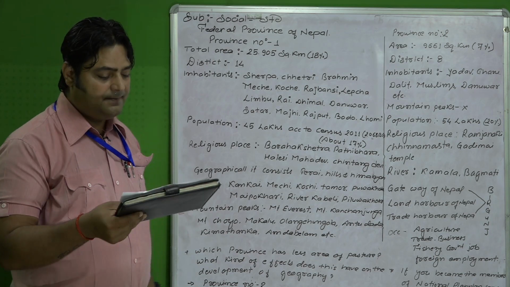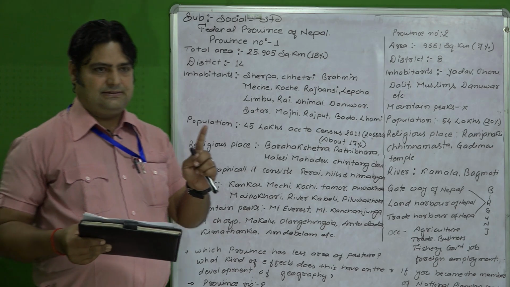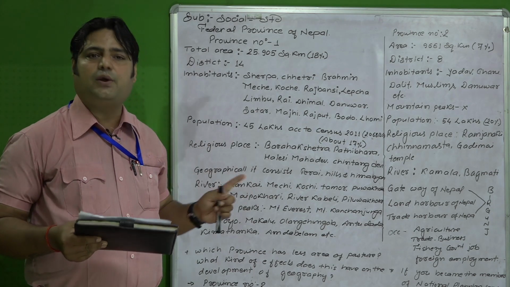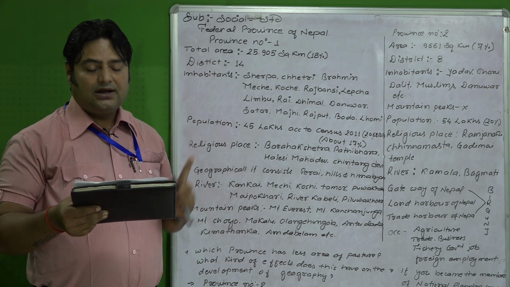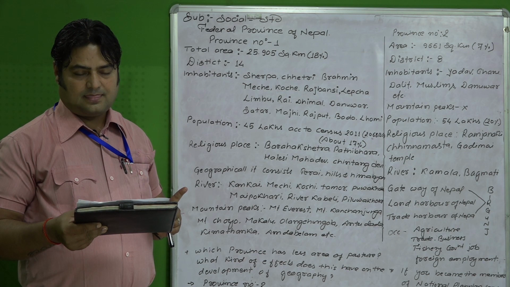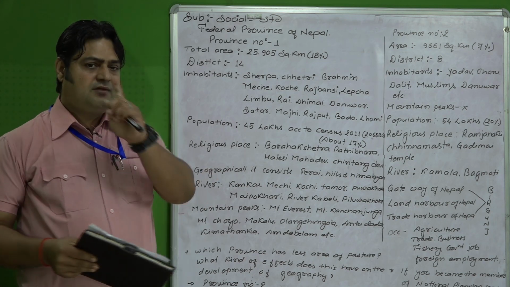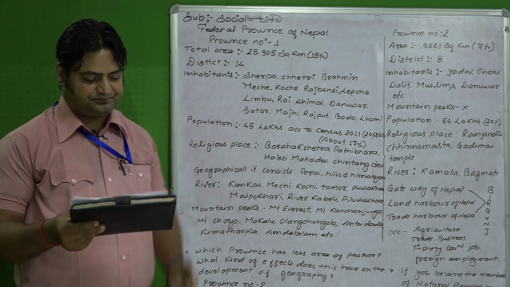So now listen to me here. The problems and the challenges of province number 6. Problems and these challenges. समस्याहरु के छ यहाँ? The first one is that the literacy rate of this province is very low in comparison to the other provinces. That is the first problem of this province.